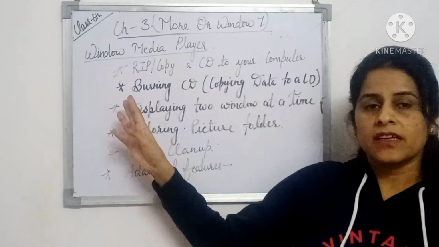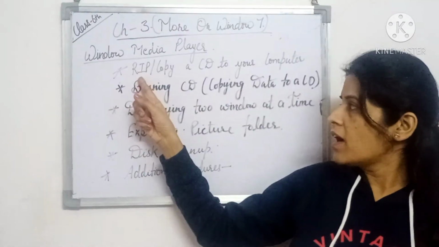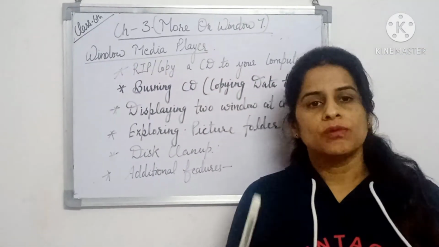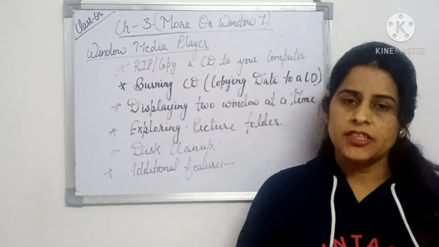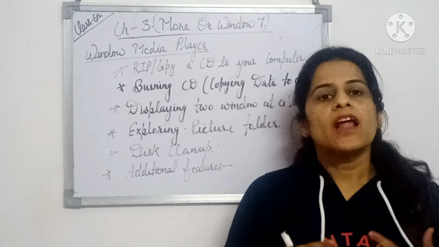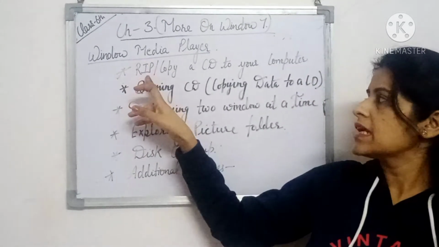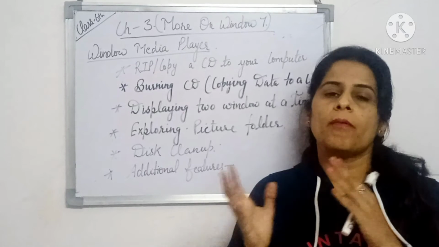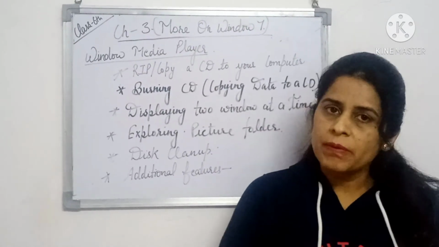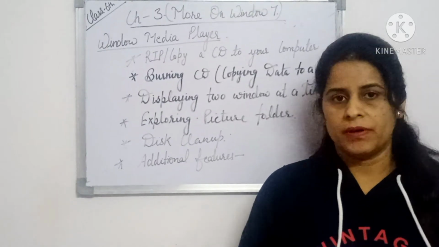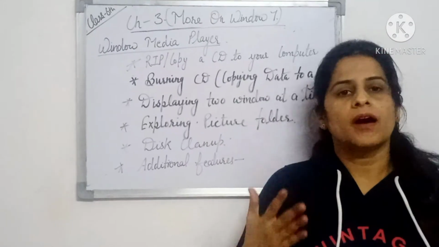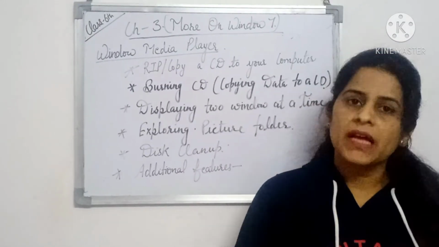Then the next point that comes under this topic is RIP or copy a CD to your computer. Sometimes you play some CD in your CD drive, then you want to play the songs list from your CD. Then how you can play that list? That is known as the RIP. Or you want to copy some data from the CD onto your PC, we also call it copy, that is also known as the RIP. So this is used to copy data from your CD to your computer. So you can say that we are ripping a CD.